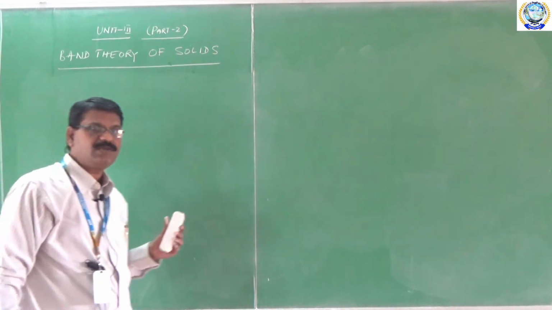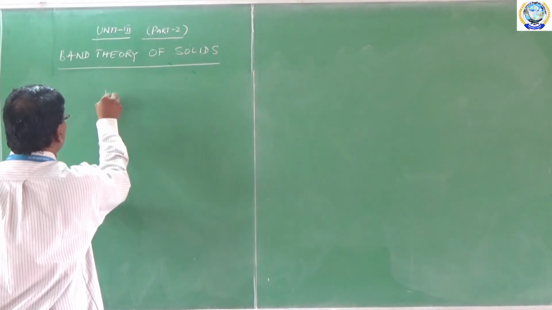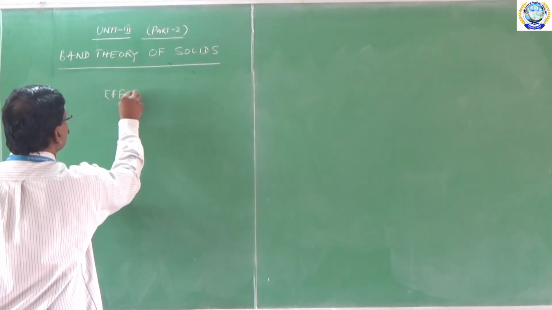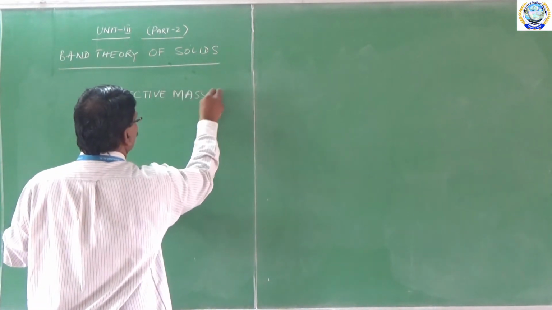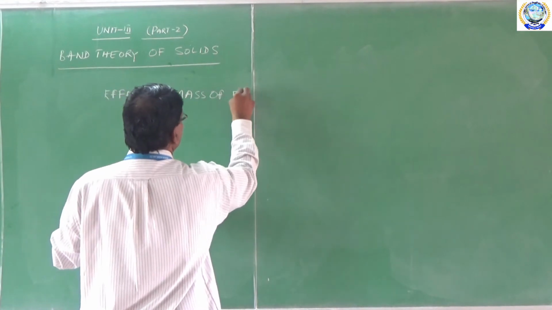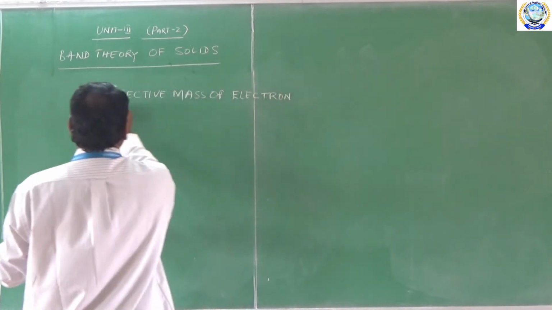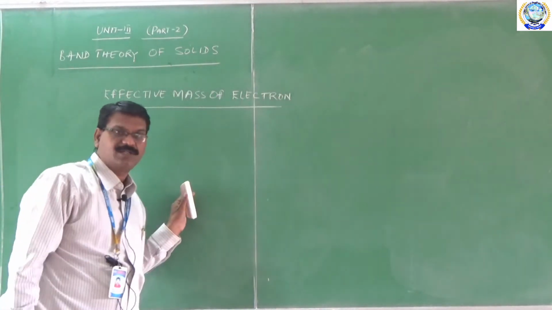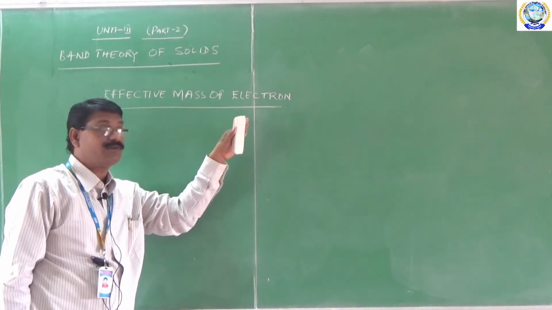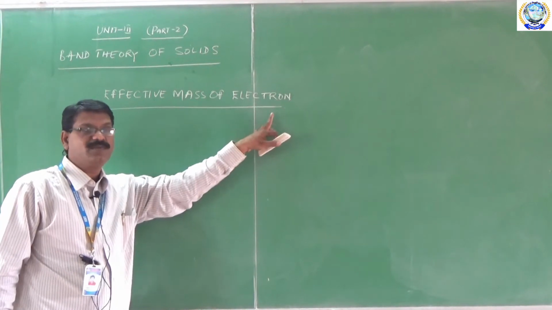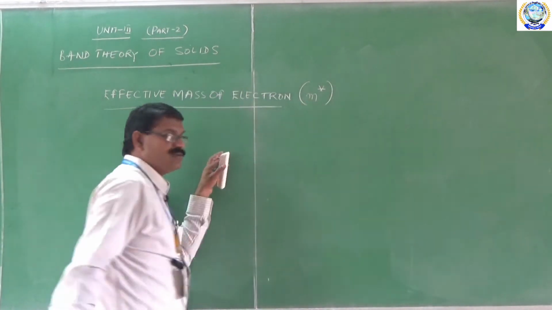The second subsequent concept after following Bloch's theorem is called effective mass of electron. I would like to explain the three important postulates before I explain the effective mass of electron. Our ultimate aim is to get an expression for effective mass of electron, which is represented in shortcut notation by m star. Let us derive the expression for m star.